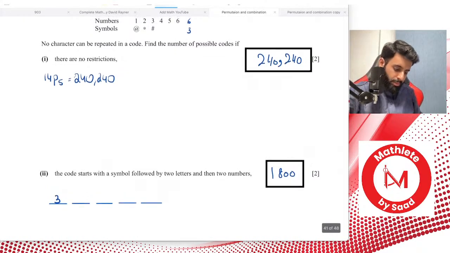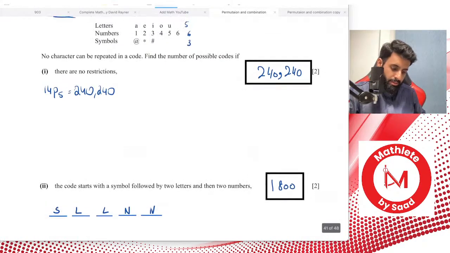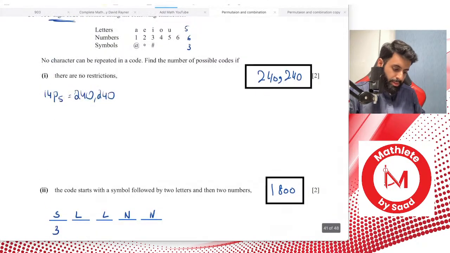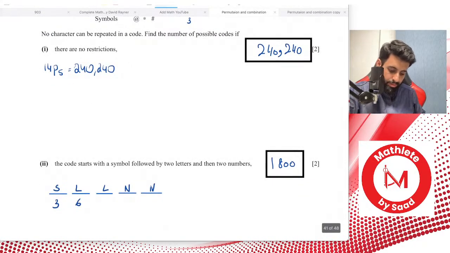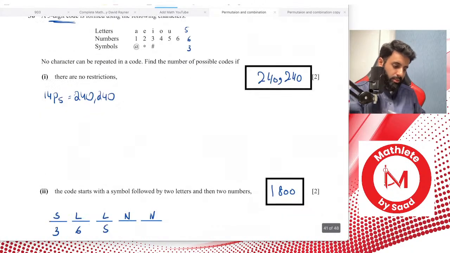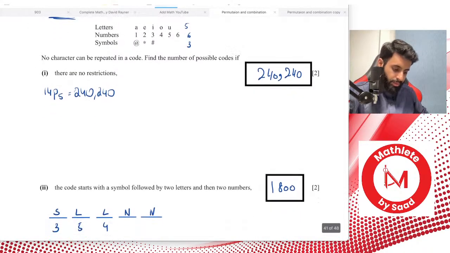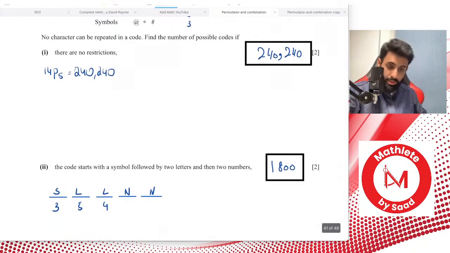Followed by 2 letters. Instead of writing 3 over here, I should probably write symbol, letter, number. How many symbols do you have to choose from? You have 3 symbols to choose from. How many letters do you have? As far as letters is concerned, you have 5 and 4. Sorry about that. 5 letters for the first place, 4 letters for the second place. And then for the last 2, you have 6 numbers to choose from for the second last place and 5 for the last place.